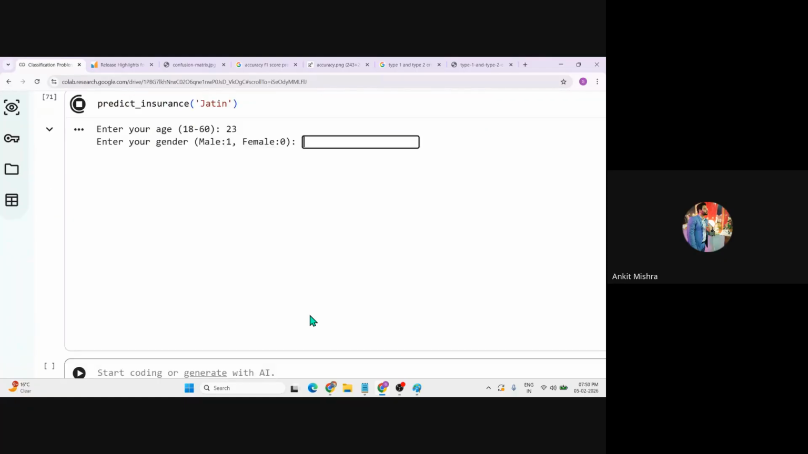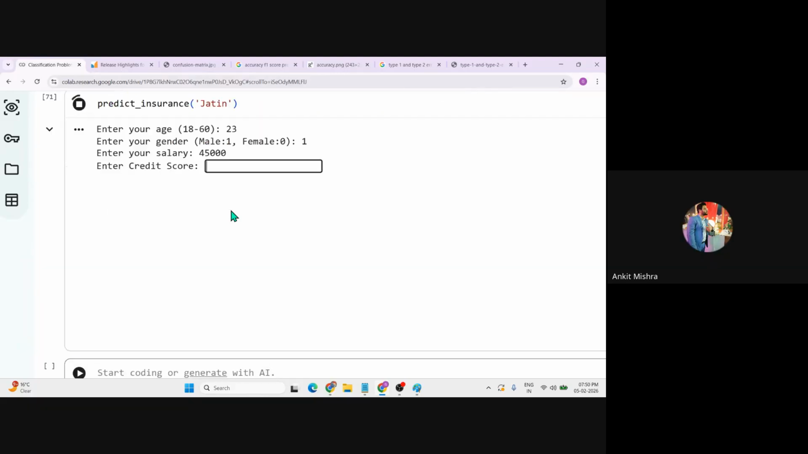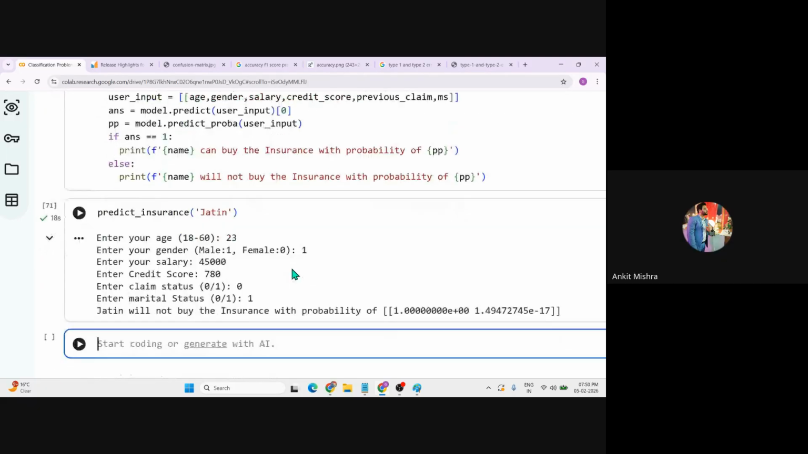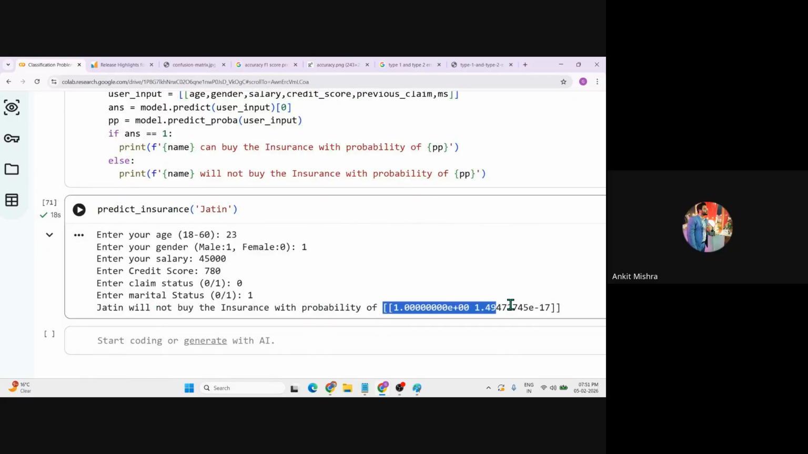The age is 23. Let me fill it. The salary is something like 45,000. The score is like 780 and the claim status is zero. They have never claimed, like Jatin has never claimed. And the marital status is one, and it says Jatin will not buy the insurance with the probability, and we are getting something like this, right?